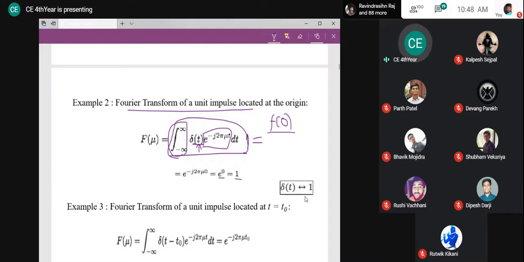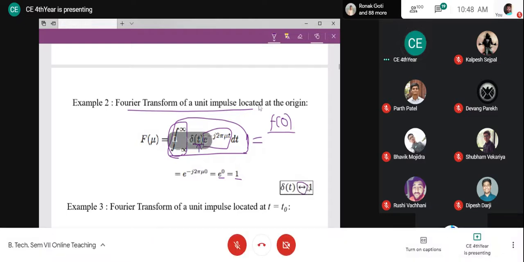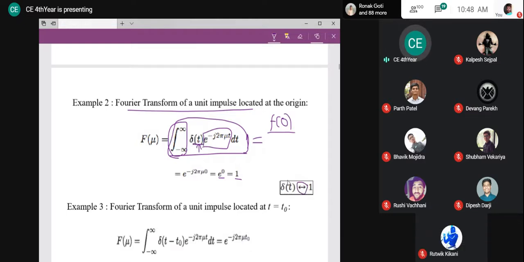Okay, so what we concluded is this. This is the symbol of the Fourier transform that you already know, right? You should note this down somewhere, because we will need it multiple times from now onwards. Just keep one page in your notebook and note these down, so that we can quickly recall them and not have to solve this again and again. One is the shifting property, which will be used multiple times. Function multiplied with impulse, integrated from minus infinity to plus infinity over a variable, gives the function at the point where the impulse exists. The impulse exists at t equal to 0, and hence the function at 0 is my result.